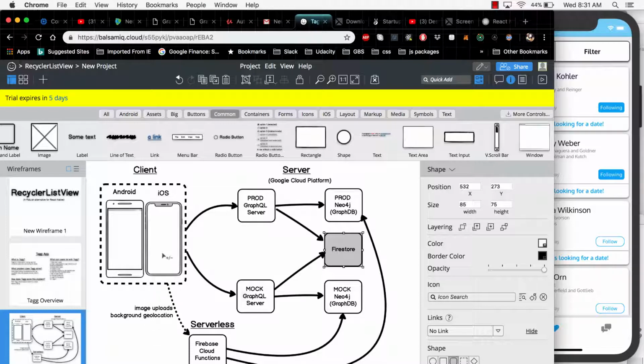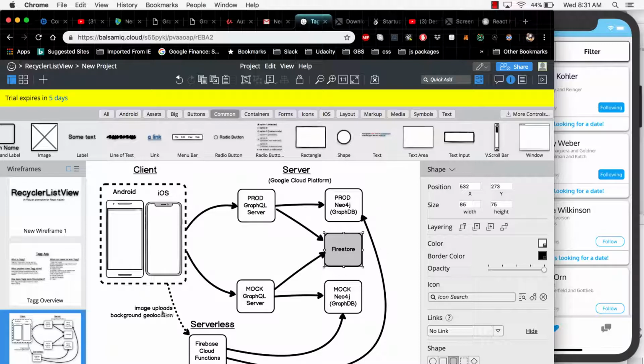This works whether the app is in the foreground, background, or even closed. So with this, I'm actually sending this to a Firebase Cloud Function, which will route the longitude and latitude information over to my Neo4j databases.